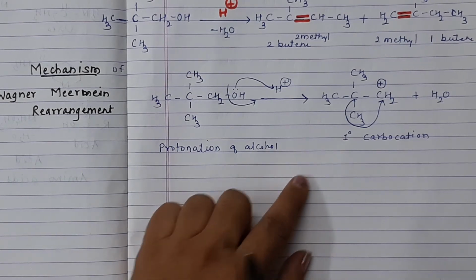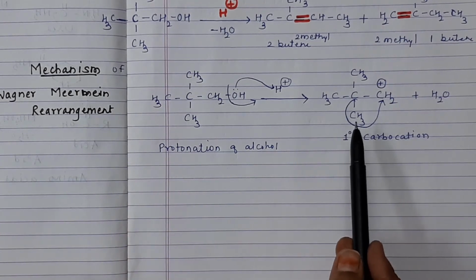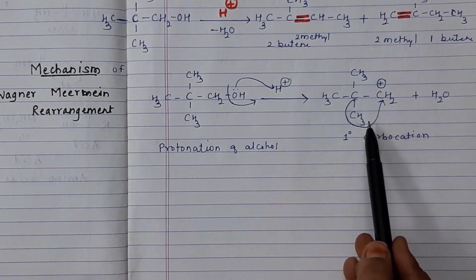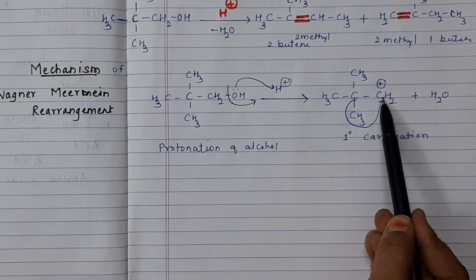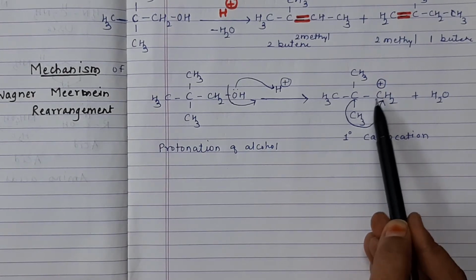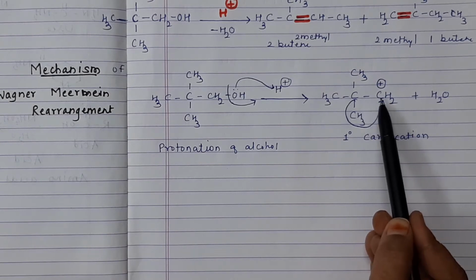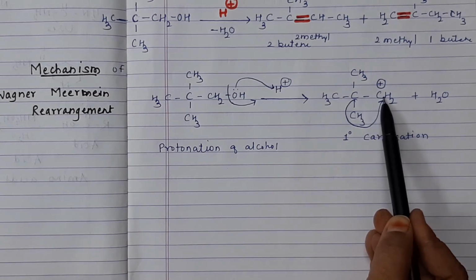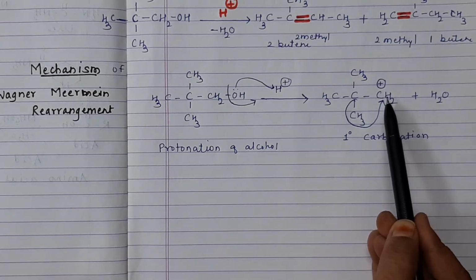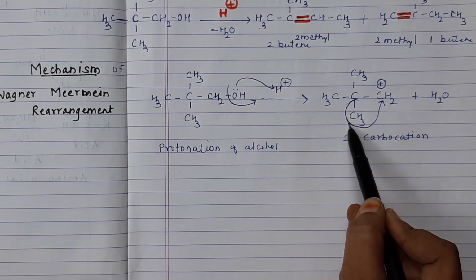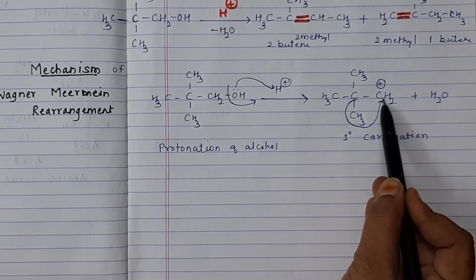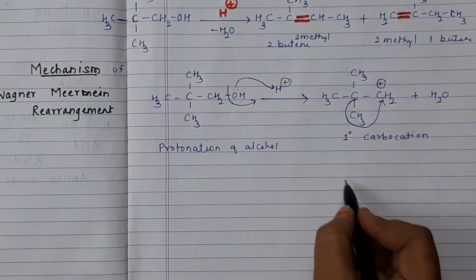Here the carbocation skeleton will be changed, will be rearranged. Now see, this is a carbon which is attached to one carbon, so it is a primary carbon. This carbocation is less stable. It will become a more stable carbocation structure by migration of one of the alkyl groups from the adjacent carbon towards the carbocation, and we will get this type of structure.